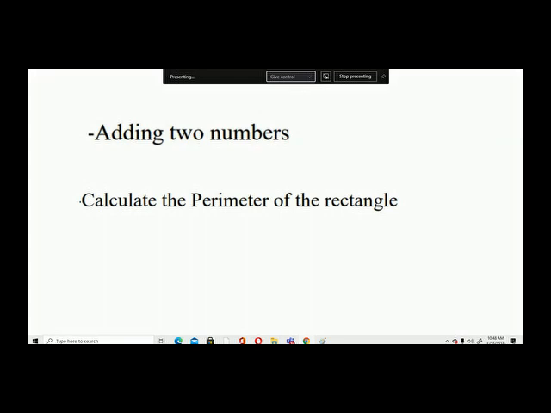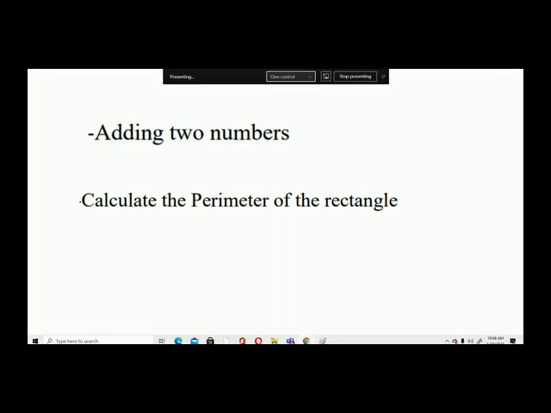Now before that, shall we write down this topic? And now for these, adding two numbers and calculating the perimeter of the rectangle, what you have to do is draw a flow chart for each of these problems.